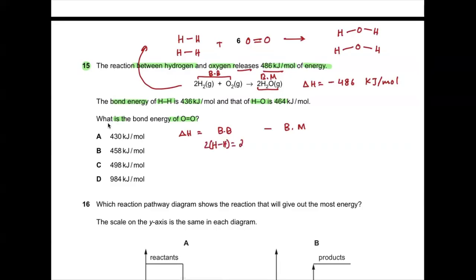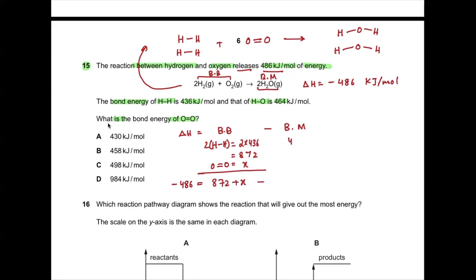So it means 2 times 436. Can anyone tell me the value? 2 times 436: 2 times 6 is 12, 1 carry, 2 times 3 is 6, 7, and 2 times 4 is 8. 872. And the oxygen bond we have to calculate, it's X. So what does our expression become? Delta H, minus 486, equals 872 plus X minus bond made.